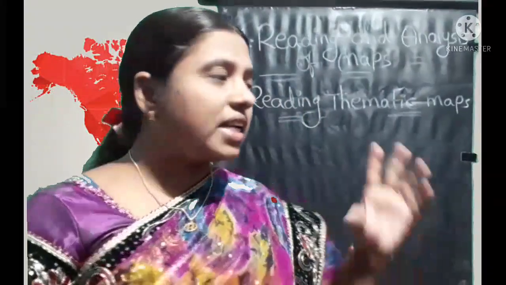And what is a thematic map? A thematic map is a map that focuses only on one aspect. Such maps are called thematic maps.